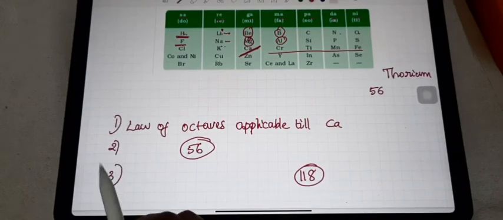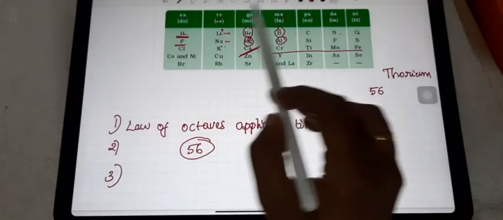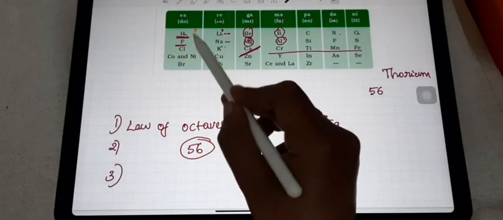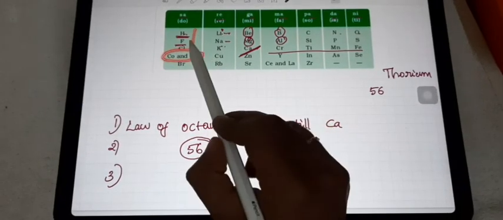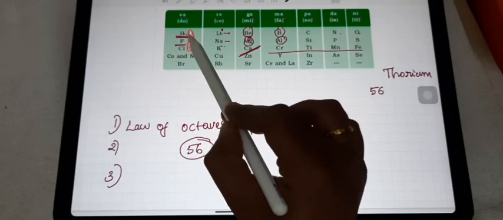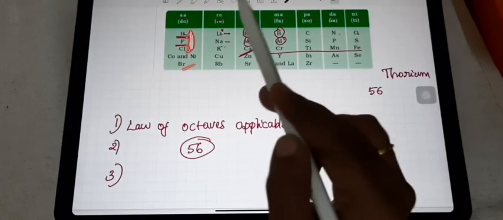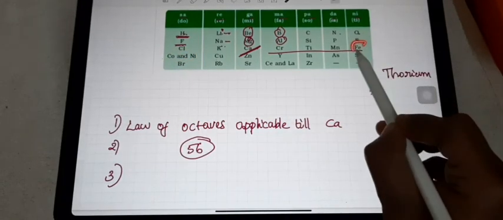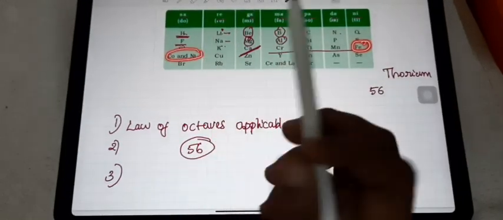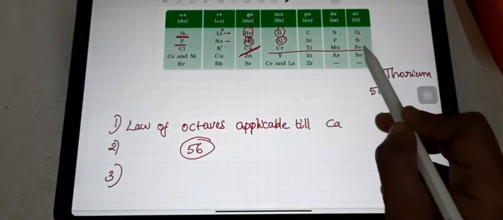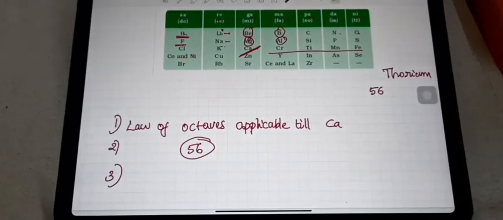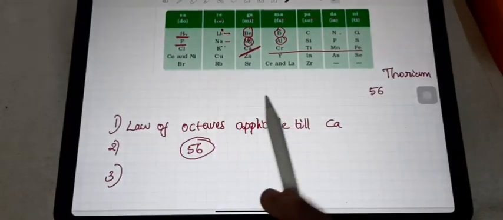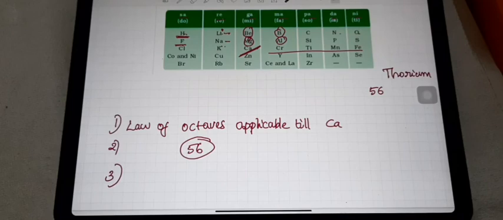And the third one: here you can see there are 2 elements in one slot. When you check, you can see that cobalt and nickel do not have properties similar to those of hydrogen, fluorine, chlorine and bromine. So this is one of the limitations. In the same way, iron, cobalt and nickel have almost similar properties, but there is a far difference from these. Iron, cobalt and nickel are far away. That is also considered a limitation.